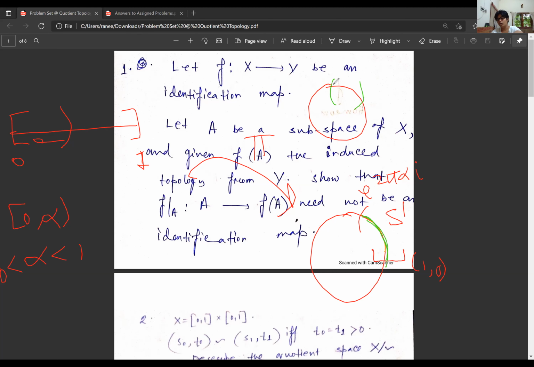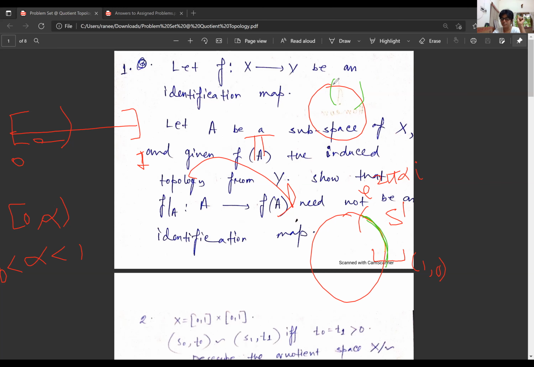I also had a question at the end: give an example of a map which is a quotient map, but not an open map. If you remember, in the last class I proved that a continuous surjective open map is a quotient map, and the same for a closed map.